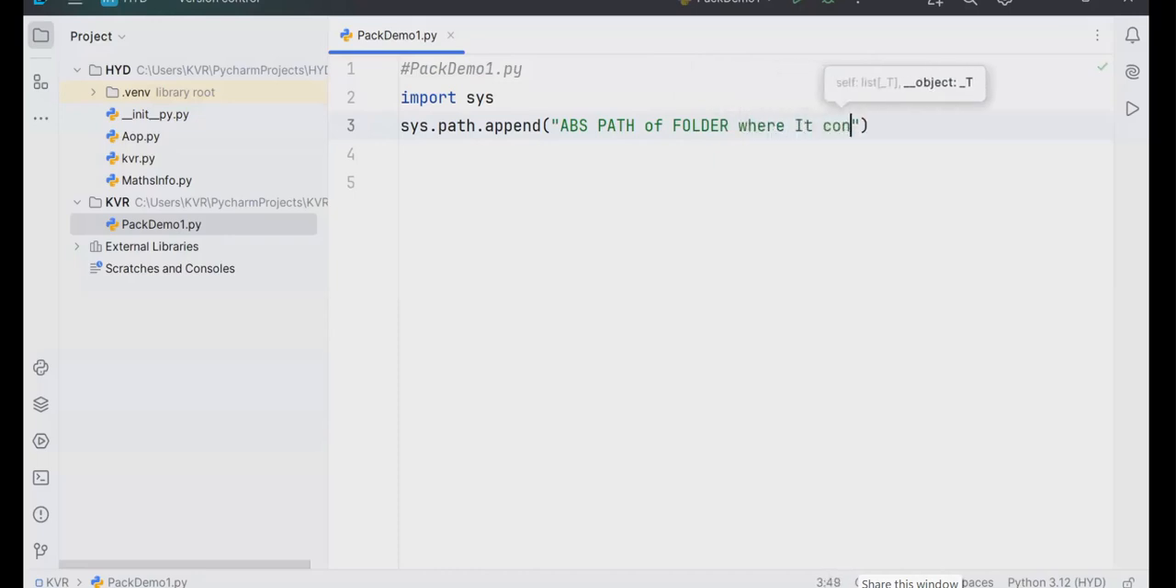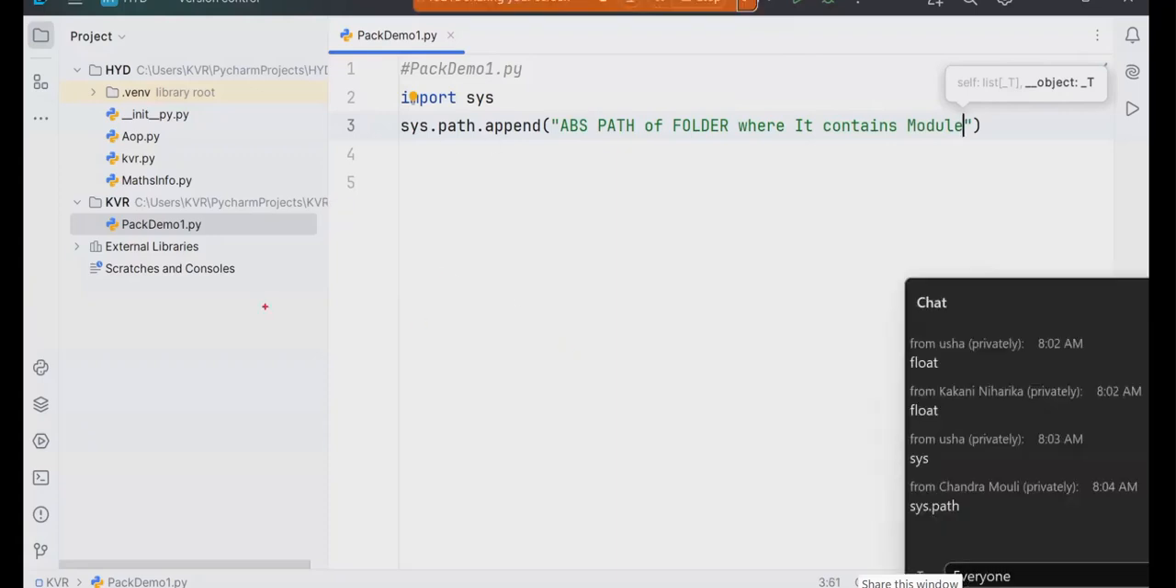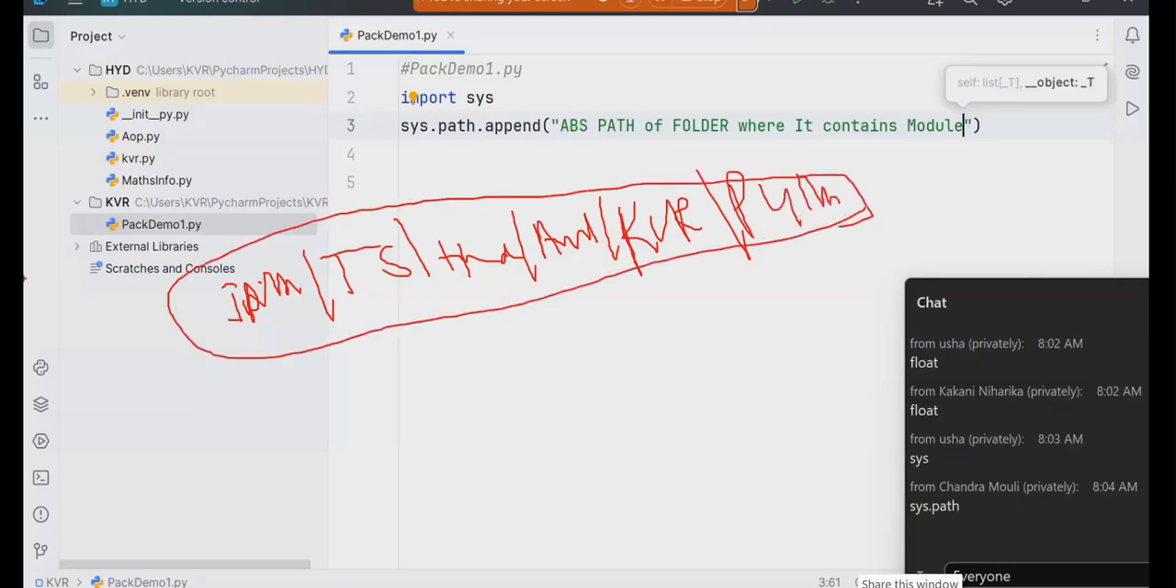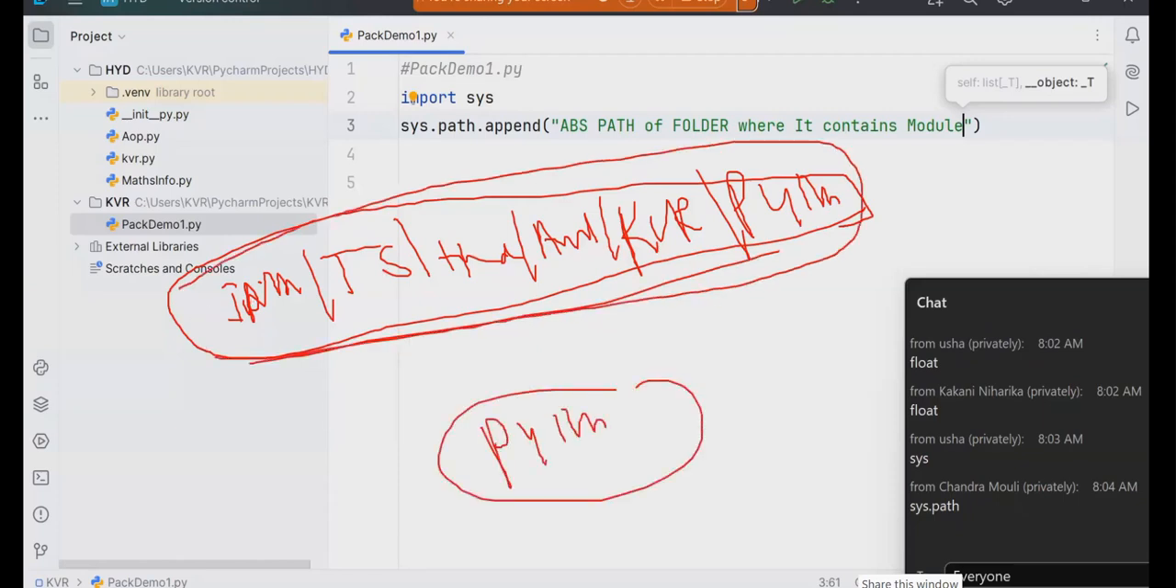Absolute path means what? Like this. Suppose we are in India, TS, Telangana state, and Hyderabad, in that Ameerpet, KVR, and under that the Python class we are in. This is called the complete absolute path of my class. Suppose you are there only in Hyderabad, you will go directly to the Python class. So you need not go for this entire path. This is known as the complete path, we can call it the absolute path.